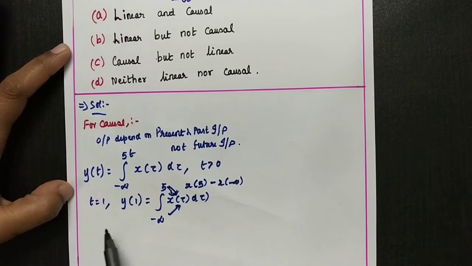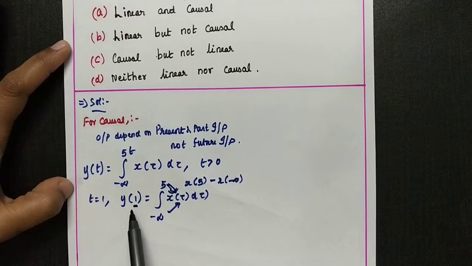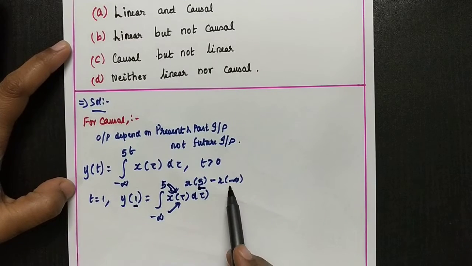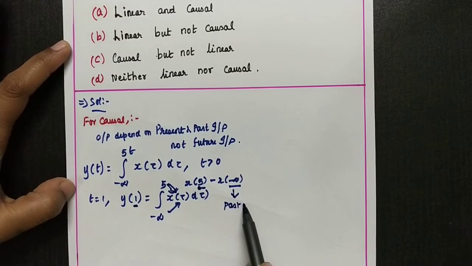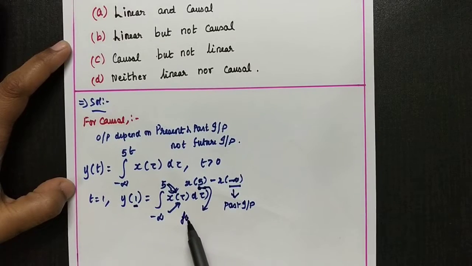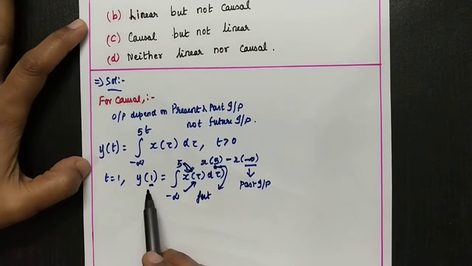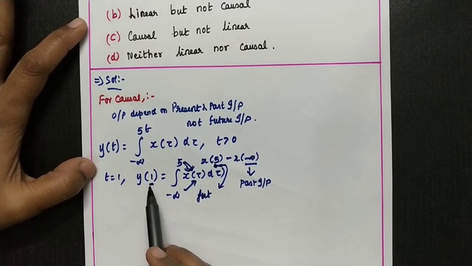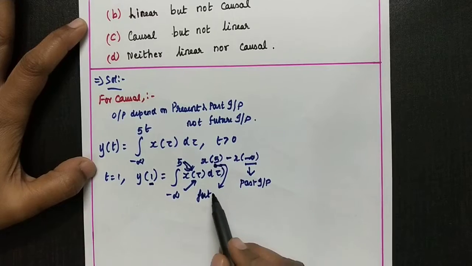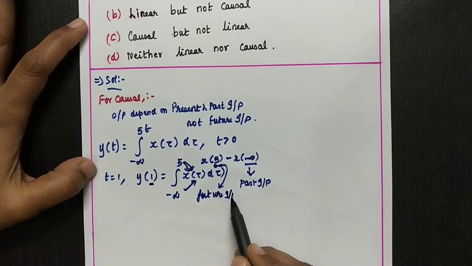So this output value depends on future and past inputs. Minus infinity is a past input and pi is future, because the output time value is 1 only, but it depends on the pi time value.